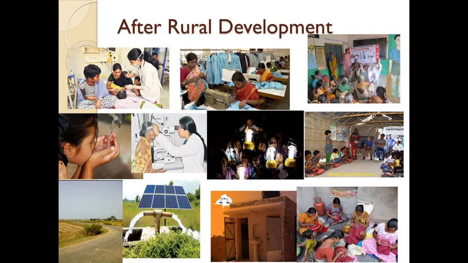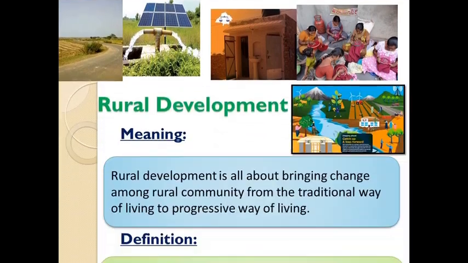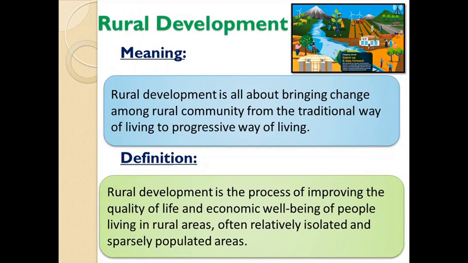Solar panels were introduced so that electricity can be generated. Toilet facilities were provided. Awareness programs were also conducted related to AIDS awareness, especially for women. Small lamps and LED bulbs were provided to the children so that they do not have to complete their education in candle light.